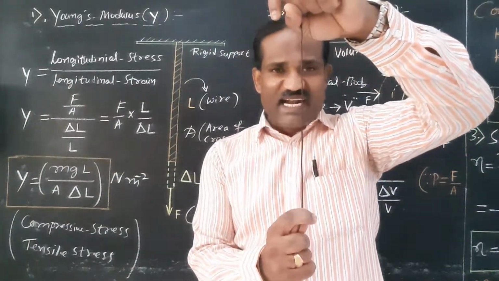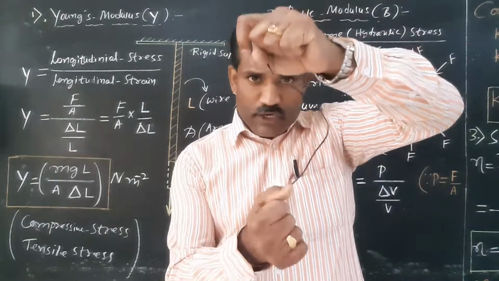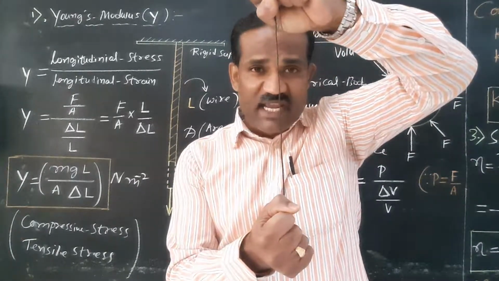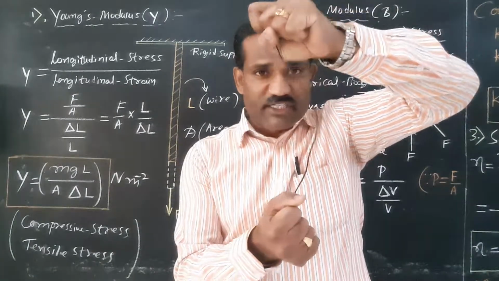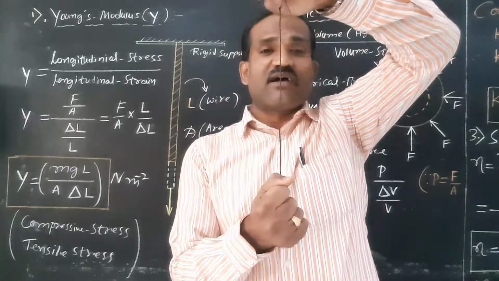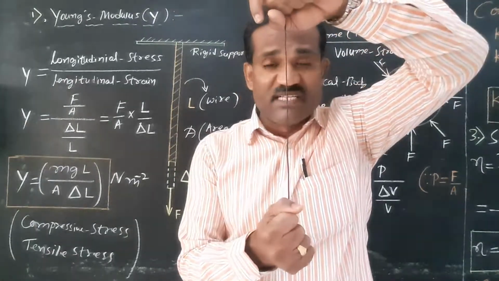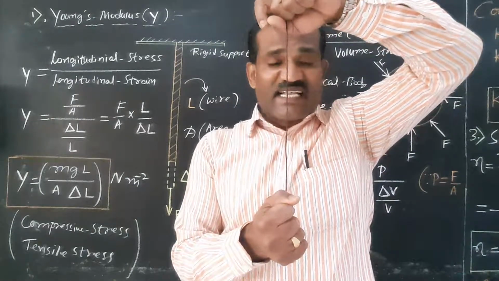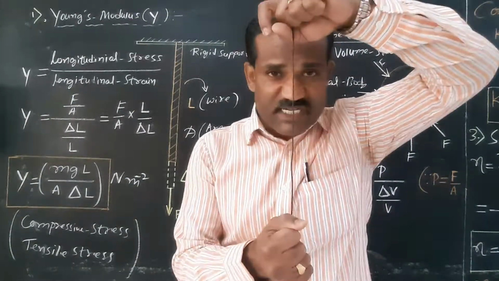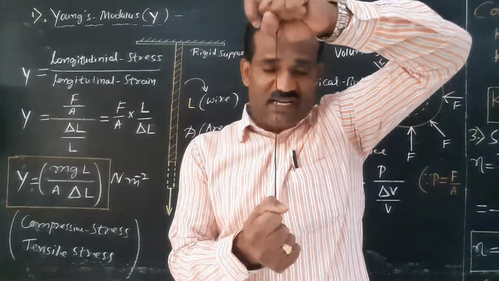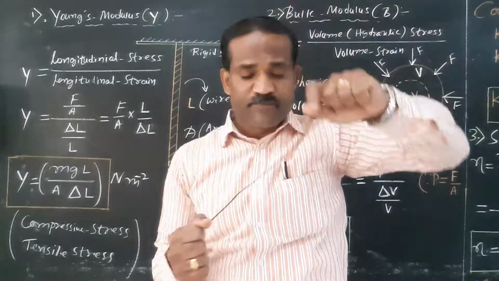Its length is L and area of cross section is A. Now you are applying a longitudinal stress. The stress offered by the body along its length is what is called longitudinal stress. Now you are increasing the length of the wire, which means you are applying a longitudinal stress: tensile stress or compressive stress. So these are the terminologies for longitudinal stress, right?